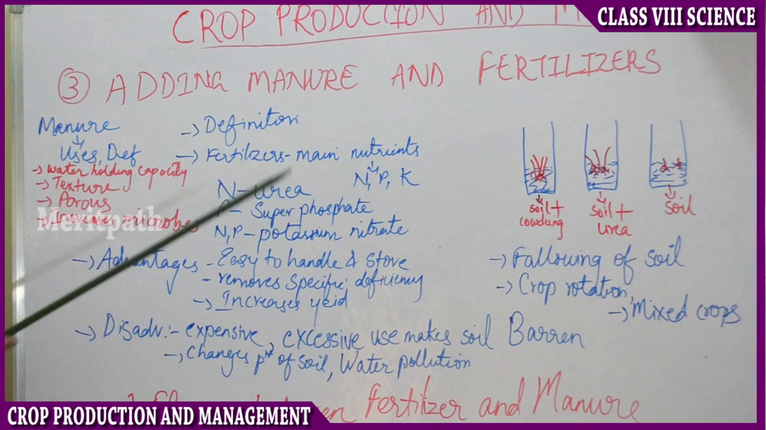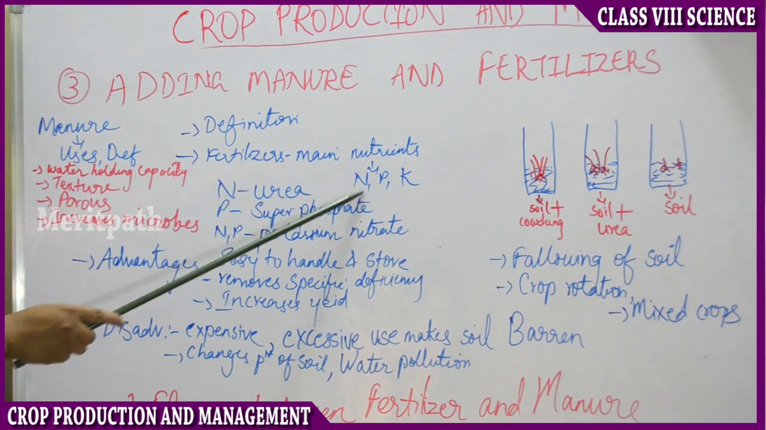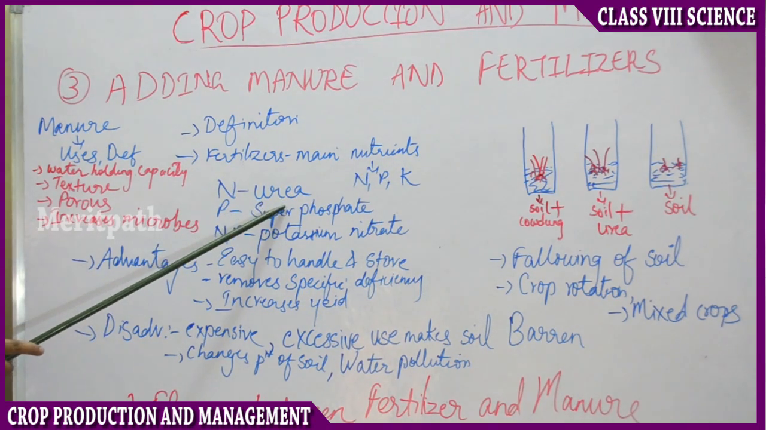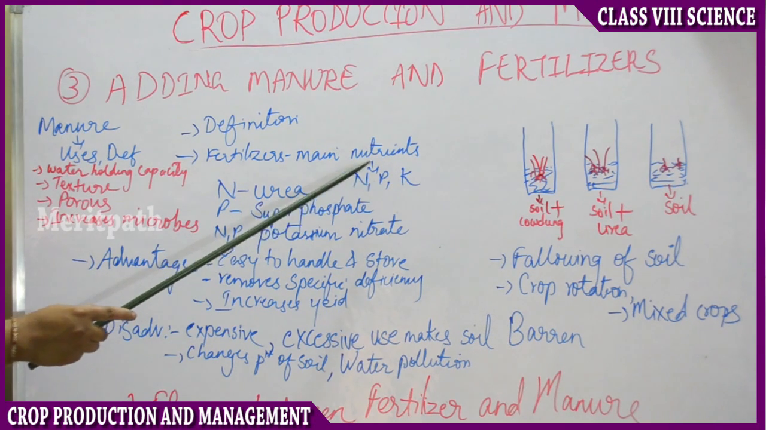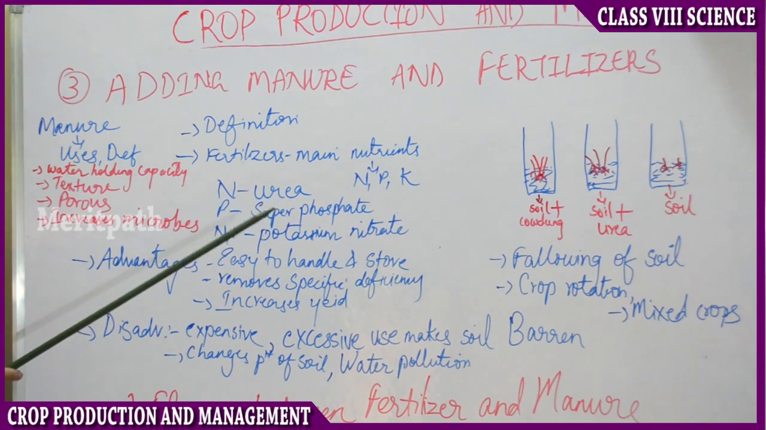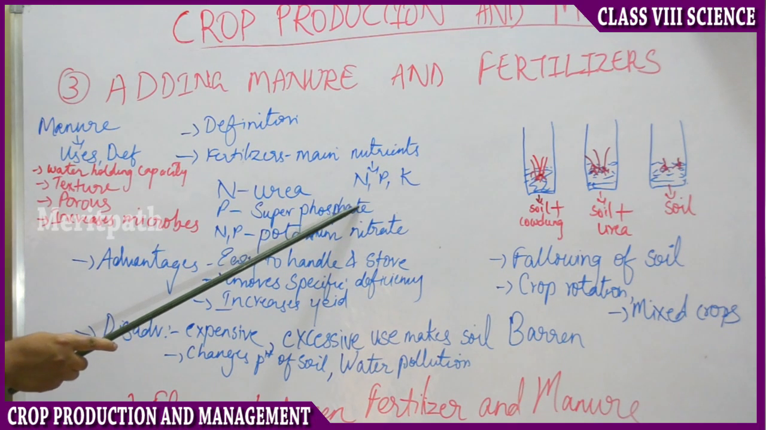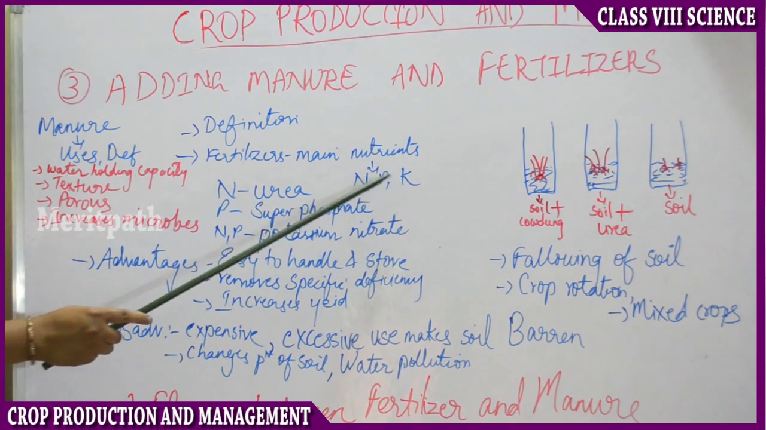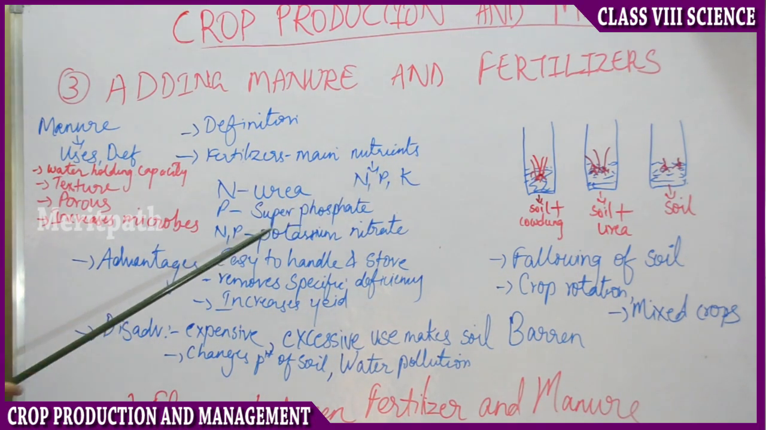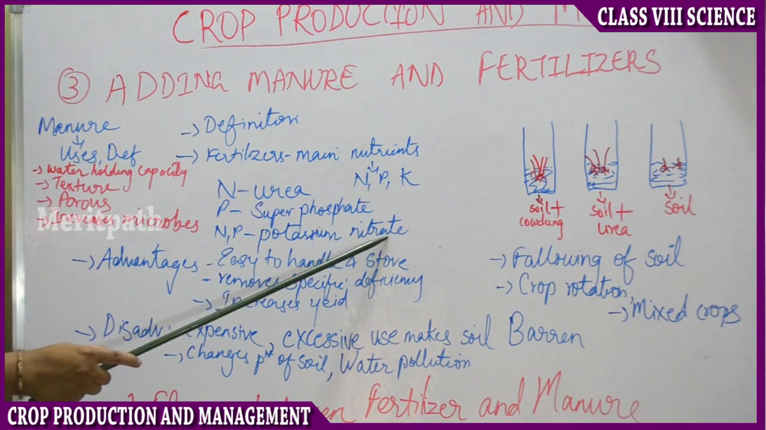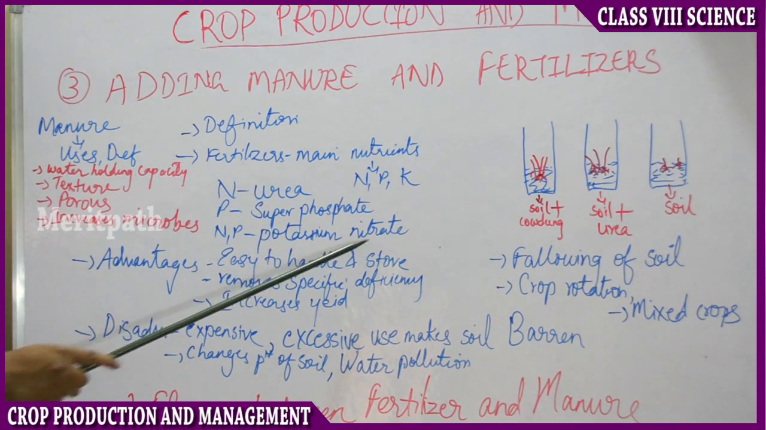So if you require only nitrogen to the soil in the form of fertilizer, you can add urea. Suppose if you require only phosphorus to the soil, then you can add superphosphate. Then if you require both N and K, that is nitrogen and potassium to the soil, then you can add potassium nitrate. These are the examples of fertilizers.